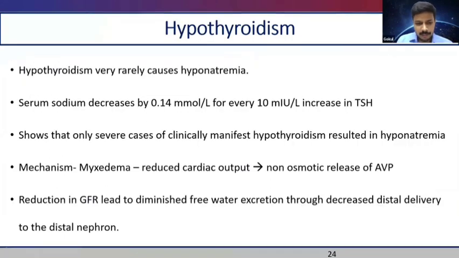And next is hypothyroidism. I haven't seen any cases of hypothyroidism causing hyponatremia, to be frank. In fact, it's a very rare thing because the serum sodium decreases by only 0.14 for every 10 increase in TSH. That means if the TSH is 100, the sodium decreases by only 1.4. So only with clinically manifest hypothyroidism will we have a clinically significant hyponatremia. And the mechanism is that due to myxedema, there is reduced cardiac output and non-osmotic release of AVP.